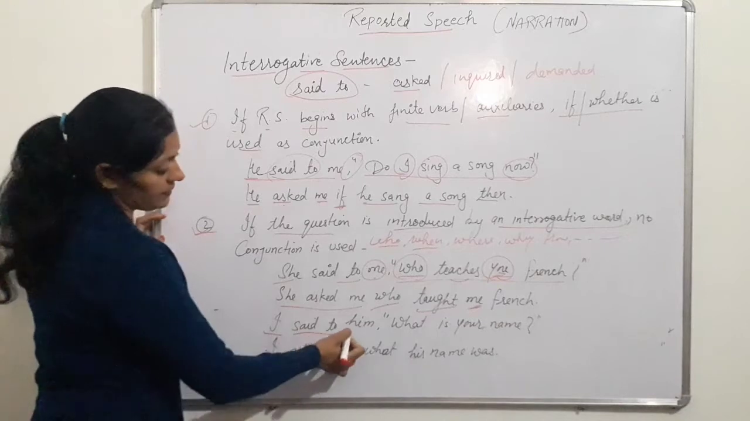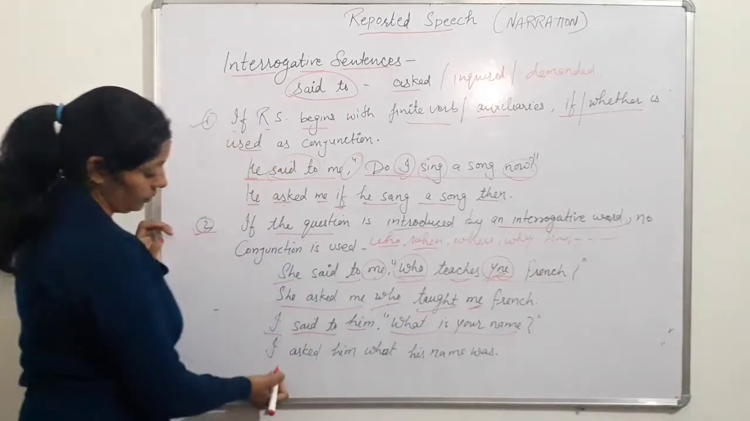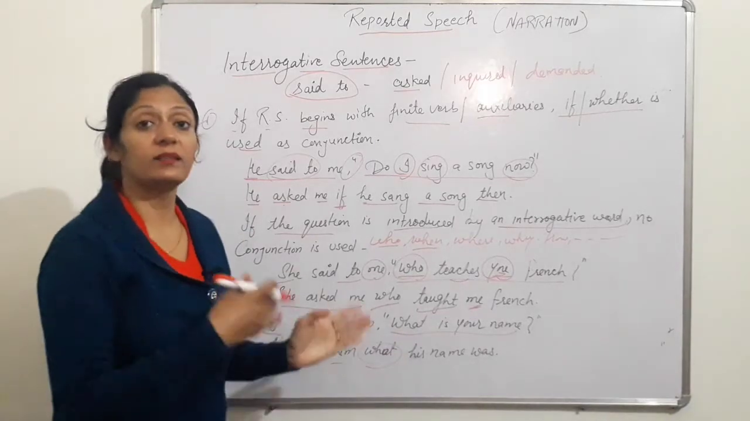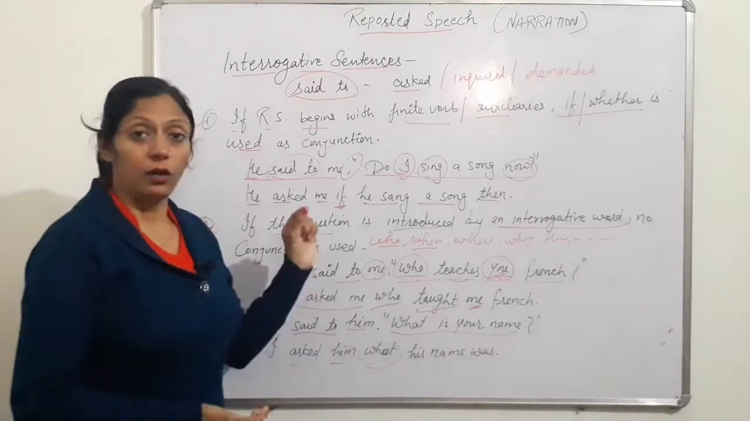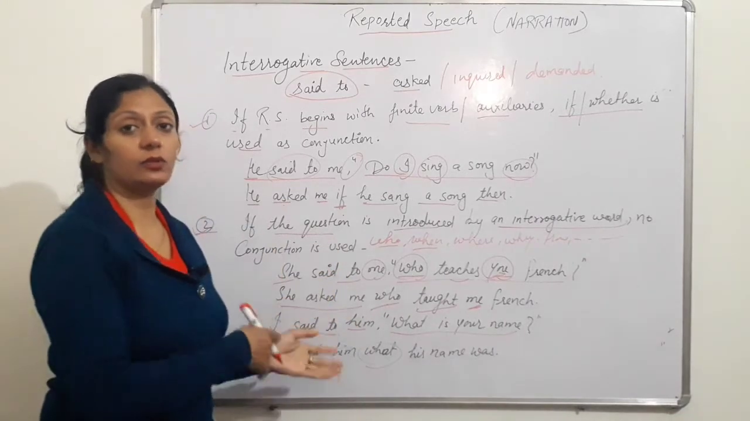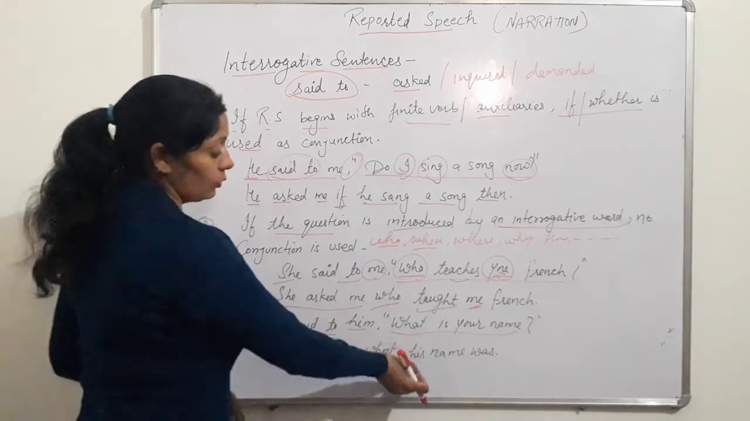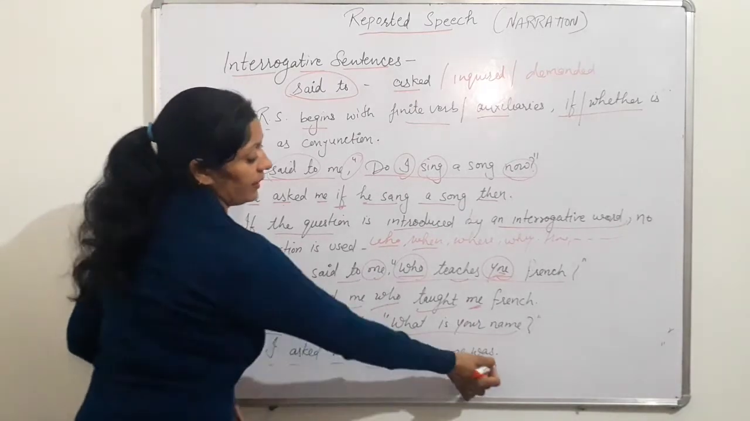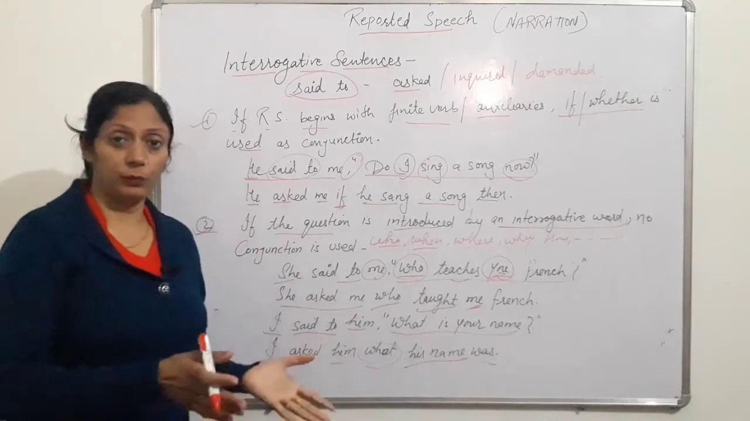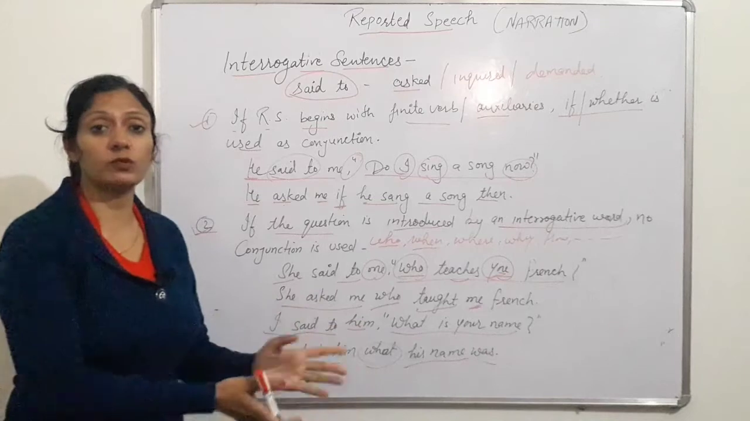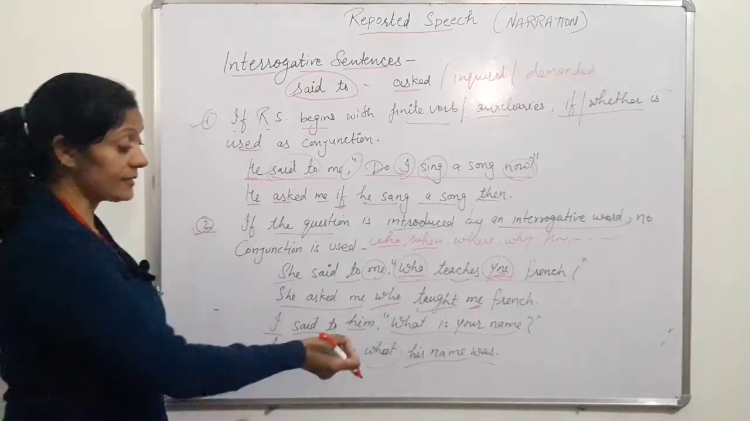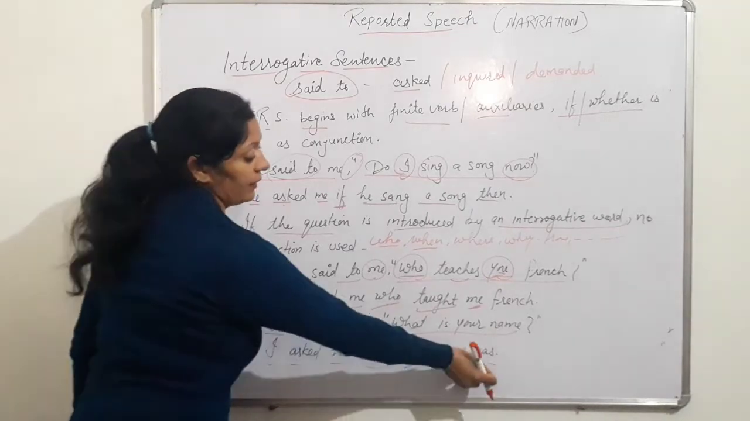Second example, I said to him, what's your name? So I asked him what. After that, use the subject, then the helping verb. Always keep in mind, when we are changing direct into indirect, we have to use first the subject, then the helping verb. Otherwise, if we use the helping verb before the subject, then it will remain a question. But we have to change it into assertive. So at first use the subject, then the helping verb.